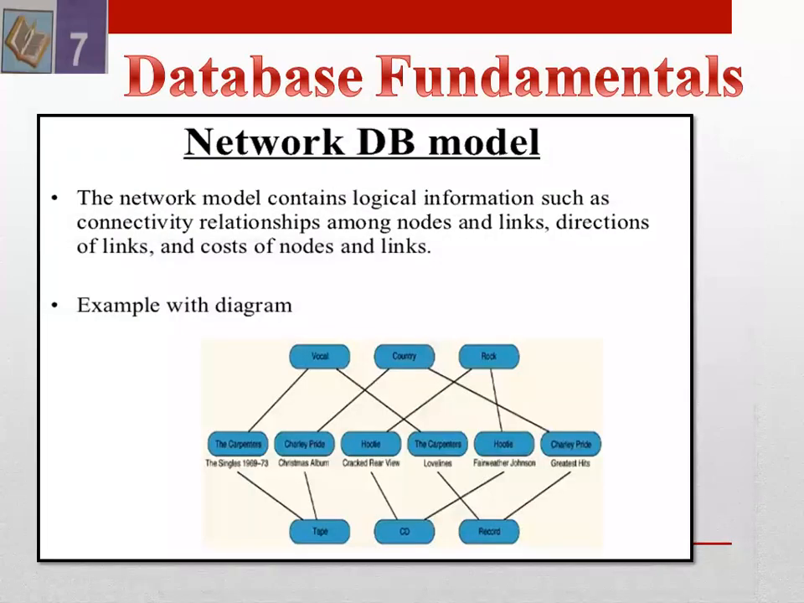The network model contains logical information such as connectivity, relationship among nodes and links, direction of links, and the cost of nodes and links. Example with the diagram you can view on your screen. In the diagram, it is a logical construction with the owner and subordinate relationship. Data elements in a subordinate relationship are called members, and those having subordinates are called owners.